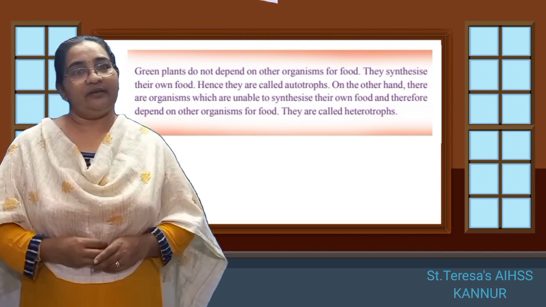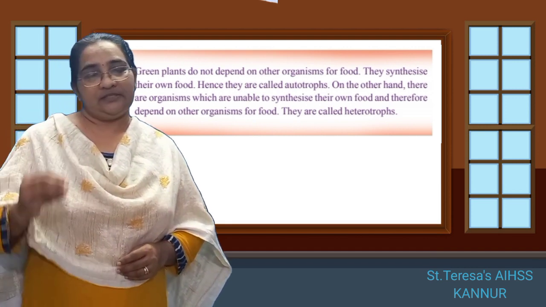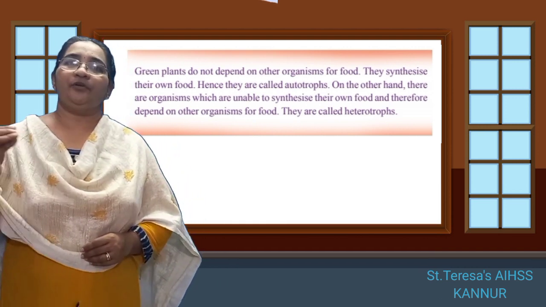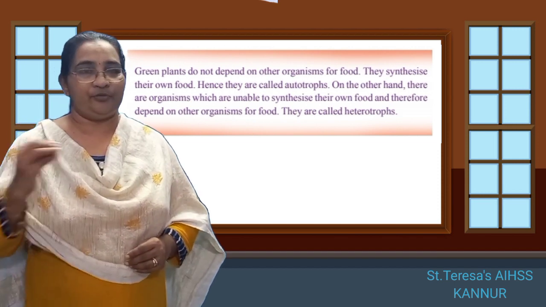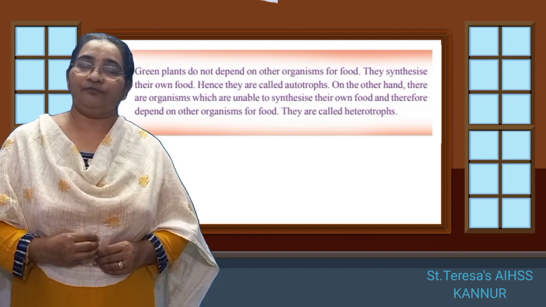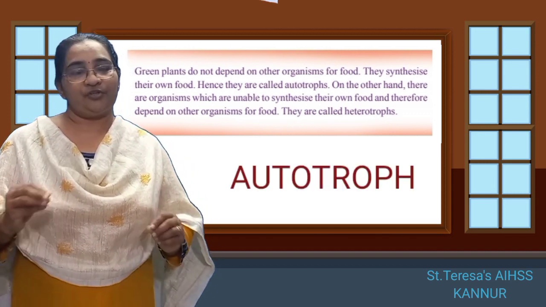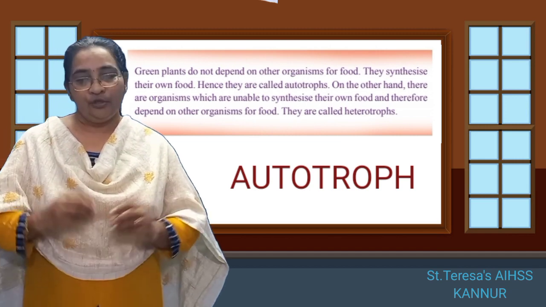So here we are learning a new word now. The plants, we learnt in 6th standard that plants produce their own food. They are called producers. Now here we are learning plants produce their own food, so they are called autotrophs. Autotrophs means producing their own food.